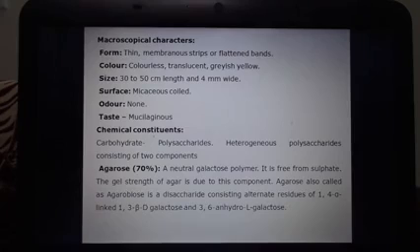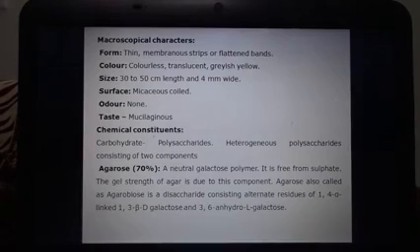If we talk about the chemical constituents, it consists of carbohydrate, polysaccharide type, out of which agarose and agaropectin are the major active constituents. The concentration of agarose may be 70%, which is a chemically neutral galactose polymer, and it does not contain sulfate. It is responsible for the gelatinizing properties of the agar.